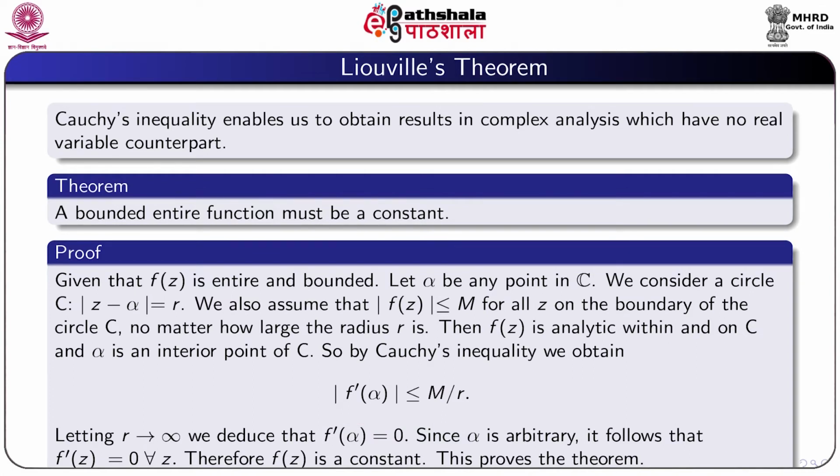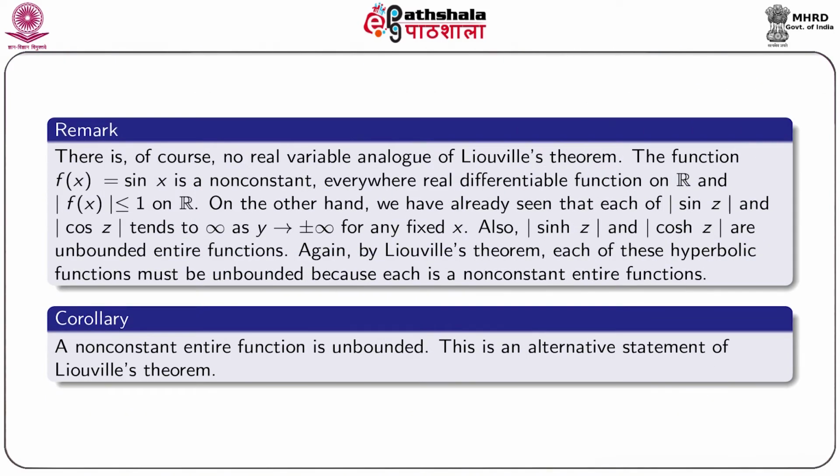Now letting r tend to infinity, we deduce from above f'(α) = 0. Since α is an arbitrary point, it follows that f'(z) = 0 for all z. Therefore, f(z) is constant. This proves our result. So, a remark: there is of course no real variable analog of Liouville's theorem.